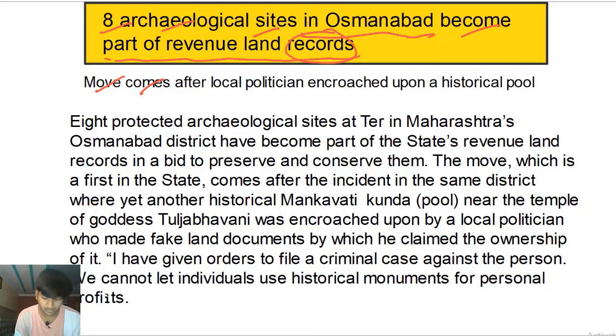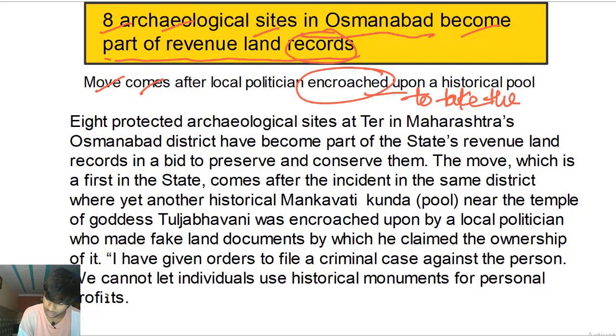So, the move comes after a local politician encroached. Encroached means to take the control of a place, to gain the control, or to take the control of a place gradually.